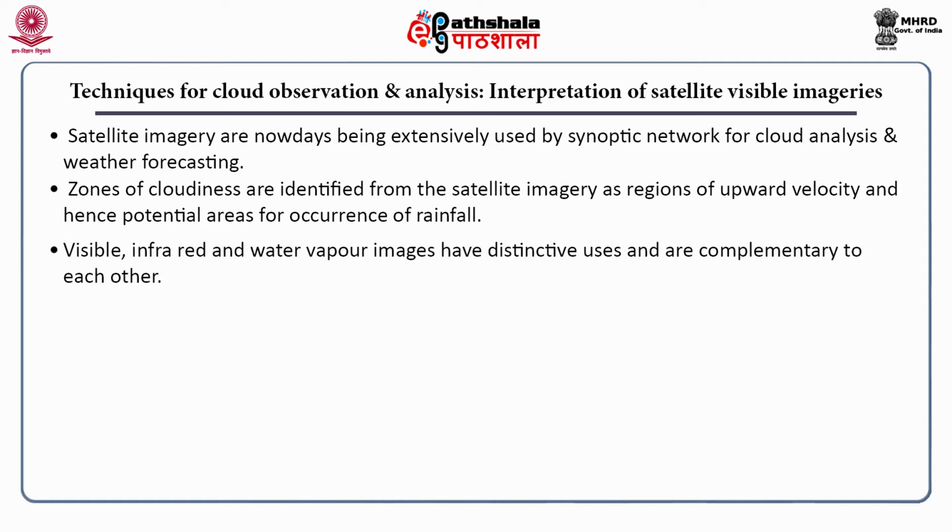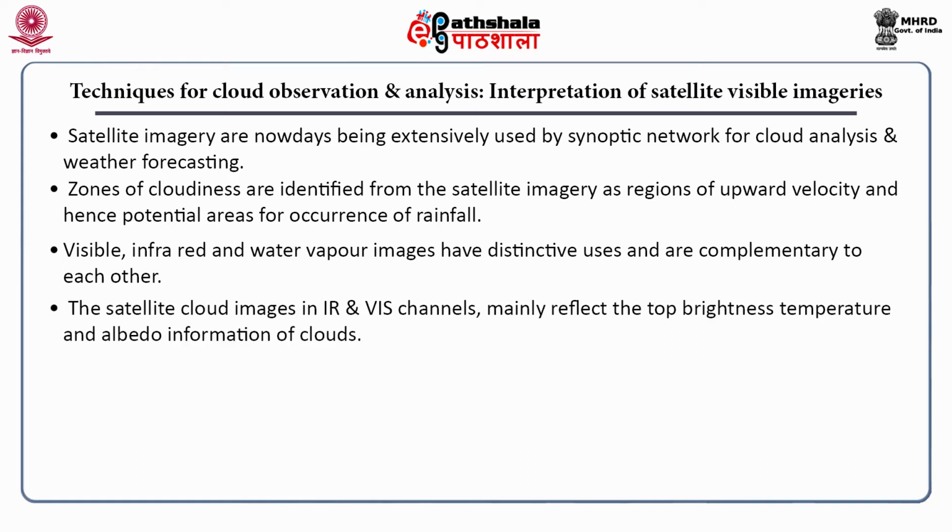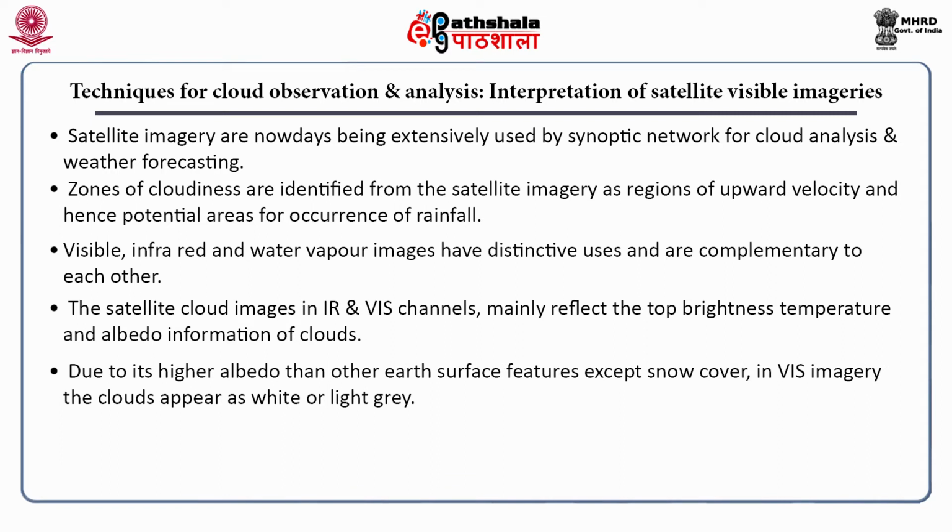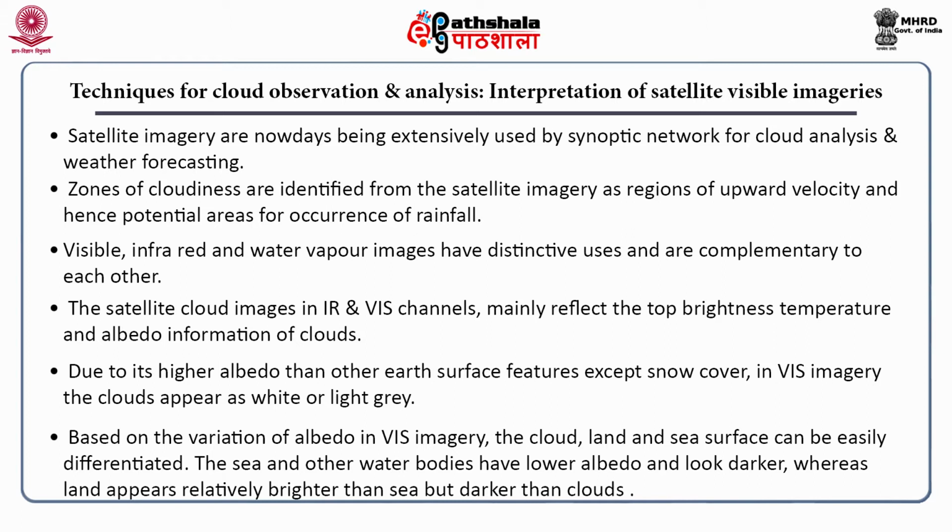Visible, infrared and water vapor images have distinctive uses and are complementary to each other. The satellite cloud images in IR and visible channels mainly reflect the top brightness, temperature and albedo information of clouds. Due to its higher albedo than other Earth surface features except snow, in visible imagery the clouds appear as white or light grey. Based on the variation of albedo in visible imagery, the cloud, land and sea can be easily differentiated. The sea and other water bodies have lower albedo and look darker, whereas the land appears relatively brighter than sea but darker than clouds.